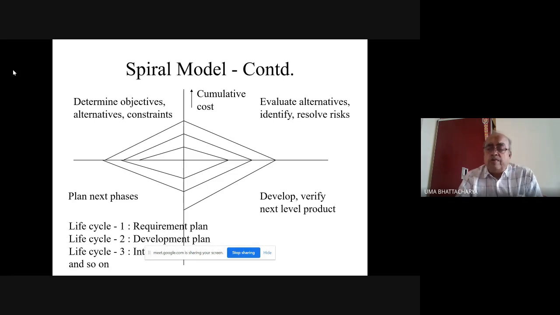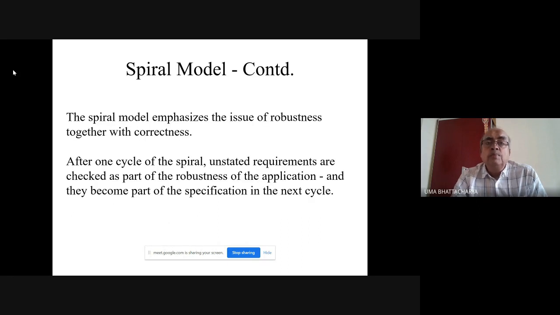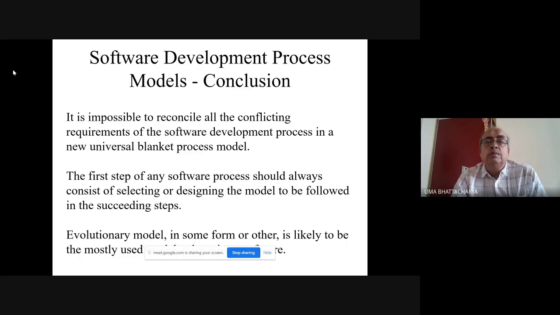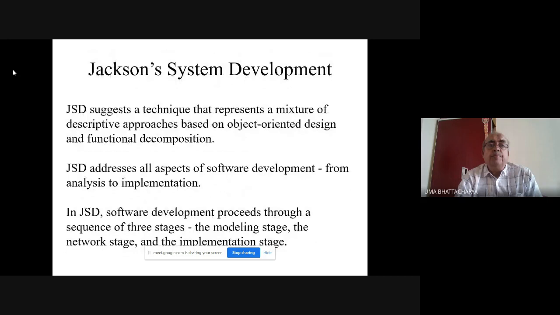Okay, so if you don't have any questions, these are the spiral model. In the passing, we should also refer to Jackson system development. This is more of a functional decomposition kind of approach and based on object-oriented design.